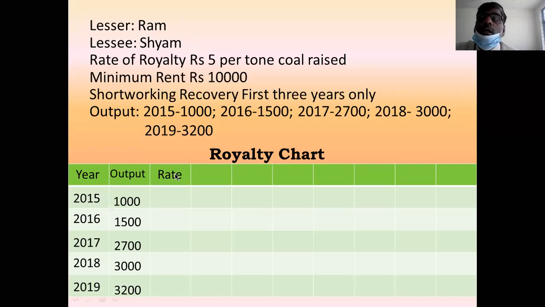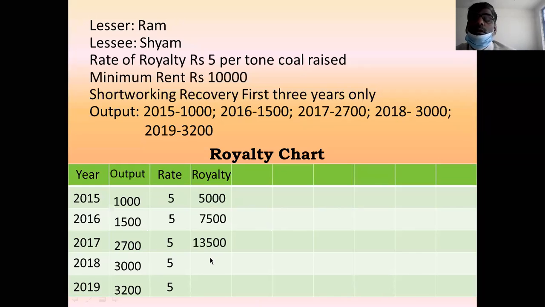The next column is rate of royalty. Rate of royalty is 5 per ton for every year. You take 5 rupees in this column. The next column, you have to calculate royalty. How to calculate royalty? Royalty is equal to output into rate. So multiply these two, output and rate. First is 5,000, second is 7,500, third is 13,500, fourth is 15,000, and last year 16,000.